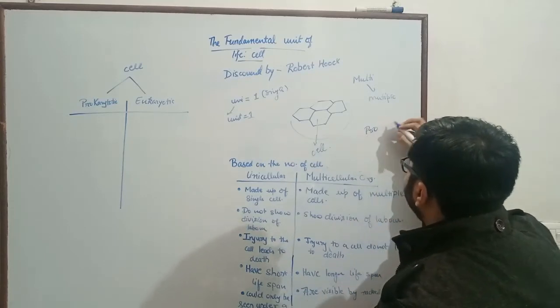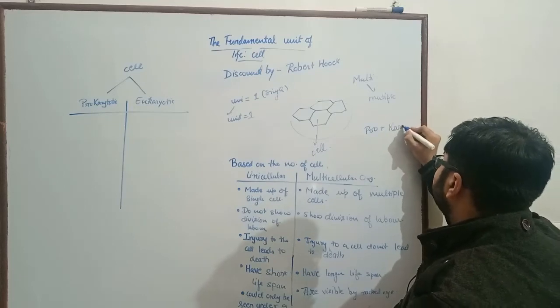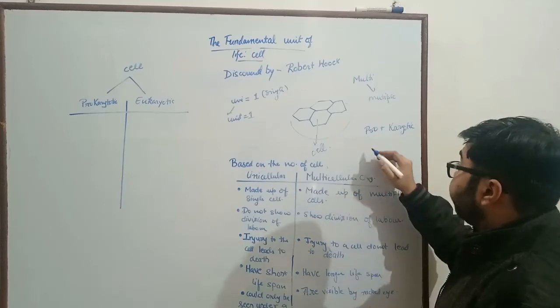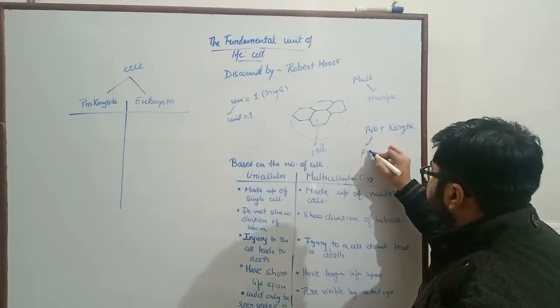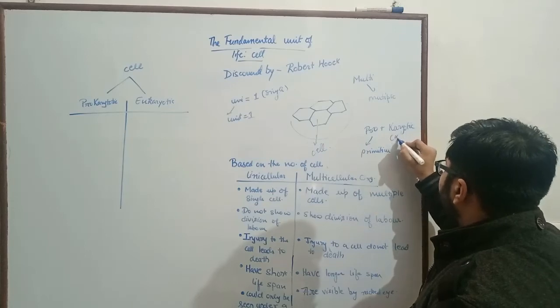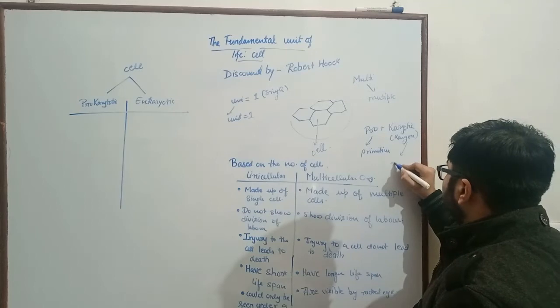The word prokaryotic is made up of pro and karyon. Pro means primitive and karyon means nucleus.